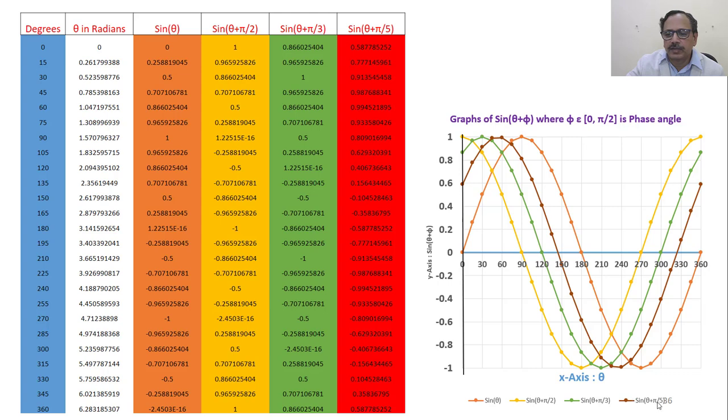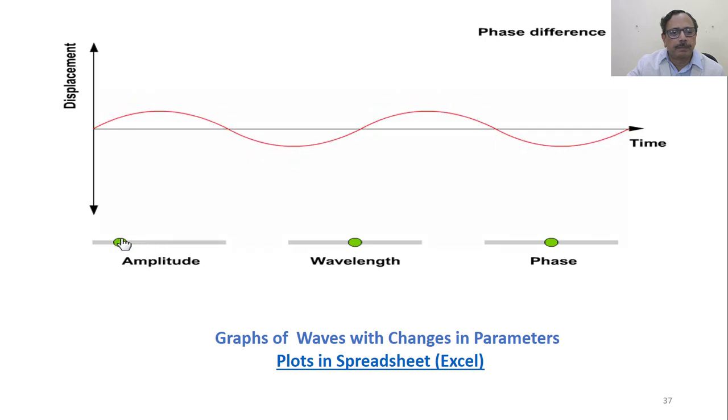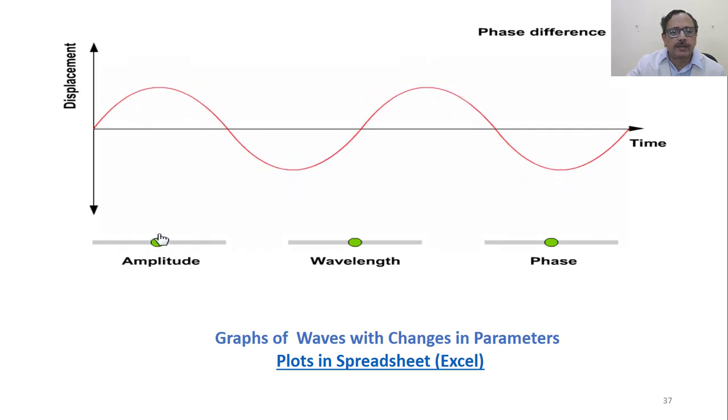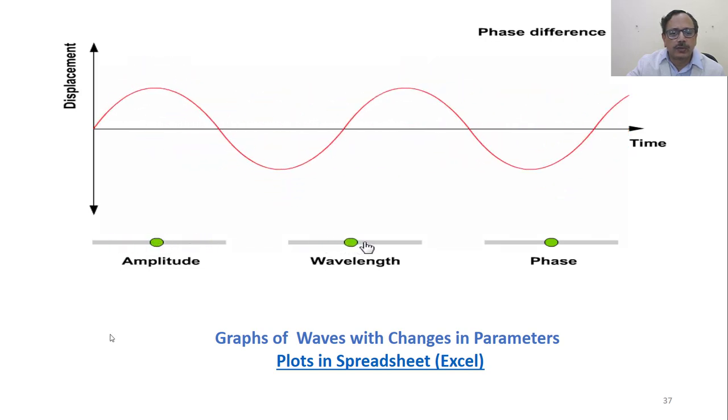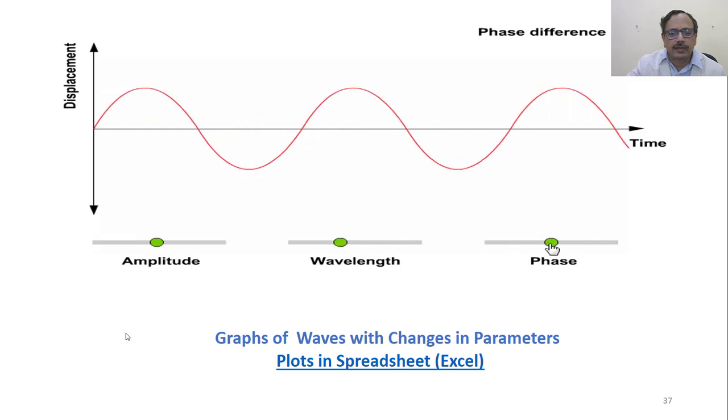If it is sine theta plus pi by 5, then this is the red line shown here. So this is how one can draw the various graphs, visualize, and get insight into what is actually happening in them. This graph tells you how the graphs of waves change on account of the various parameters.